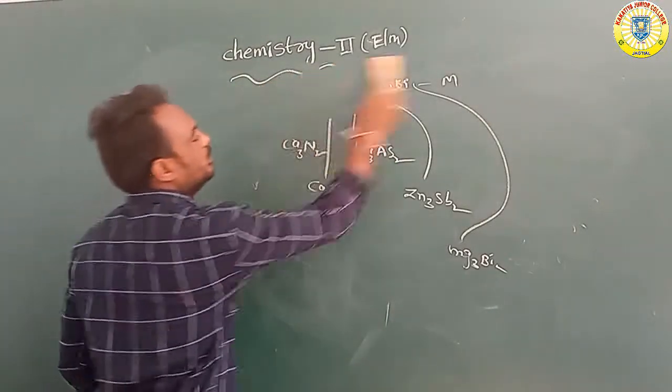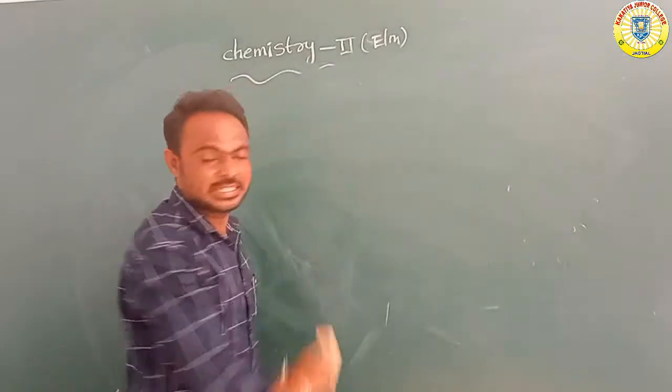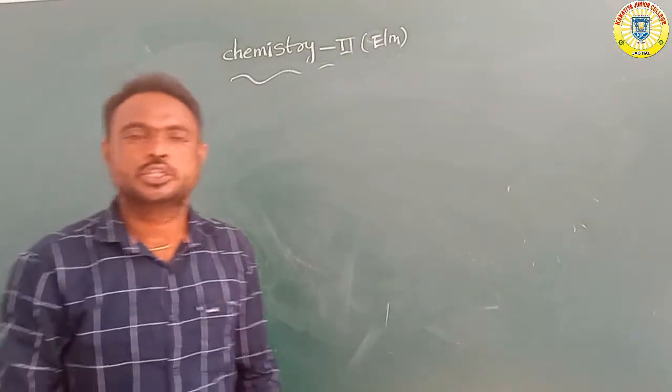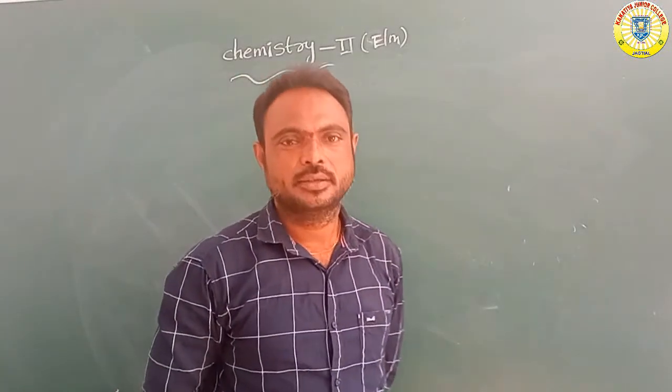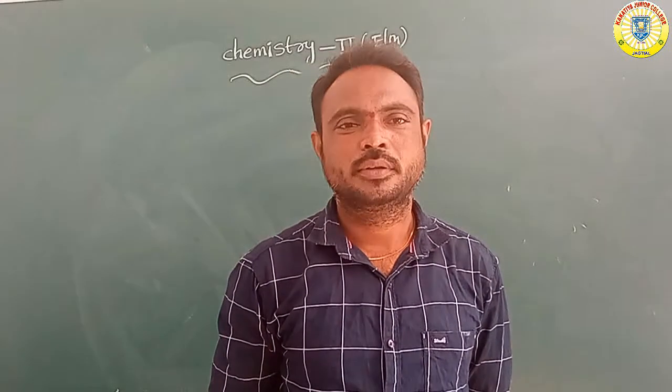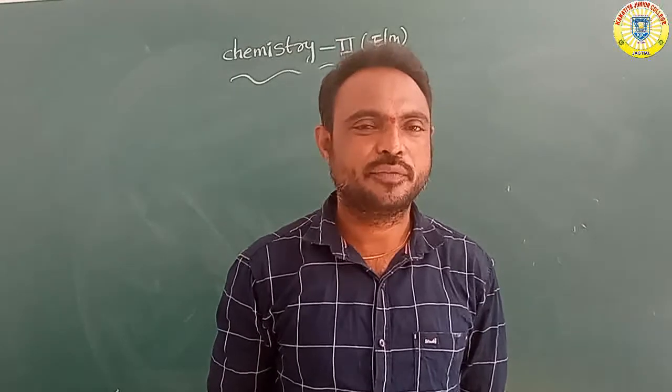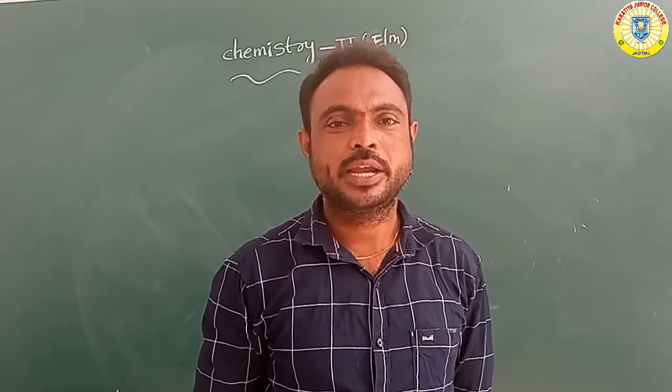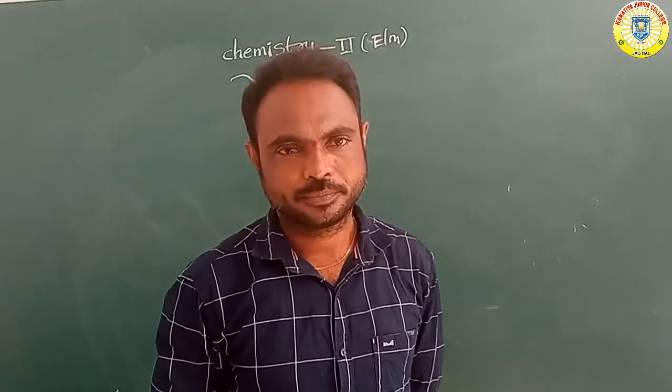Next, we have discussed the element nitrogen, the preparation of nitrogen, and some chemical properties of nitrogen and nitrogen compounds.